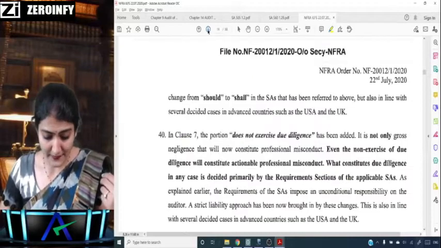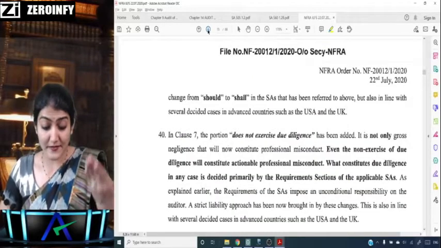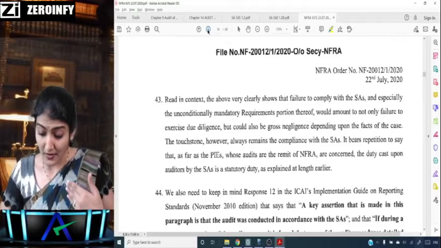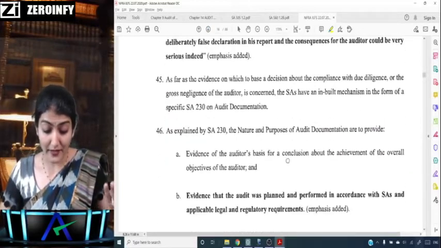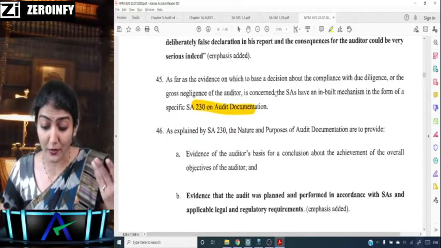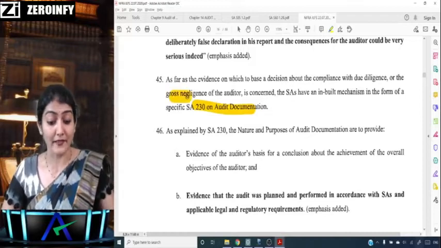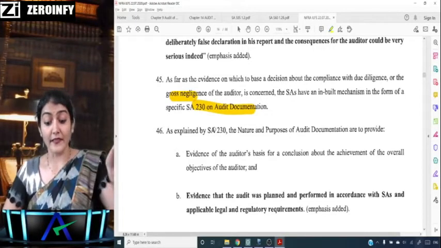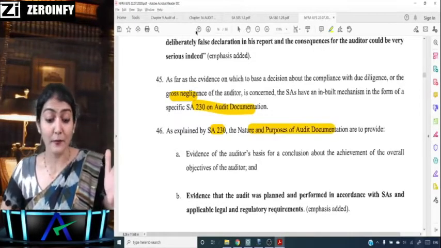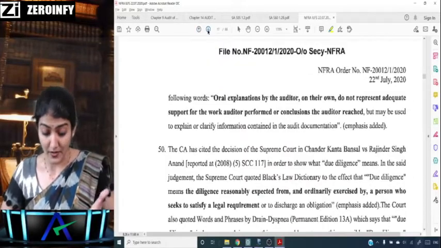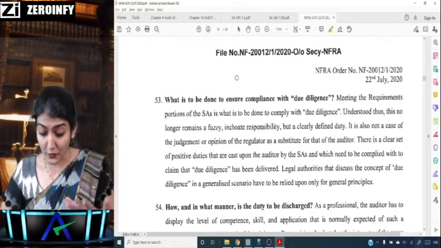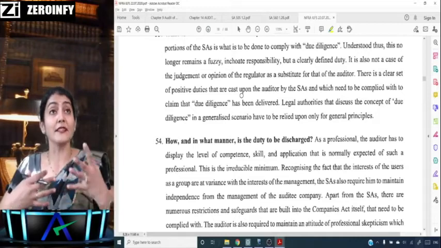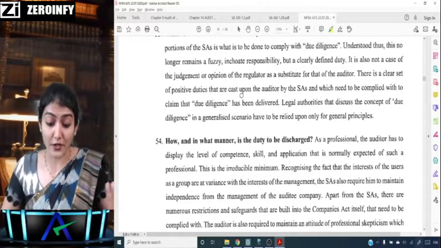So, does not exercise due diligence under clause 7, a key assertion that has been made. Then SA 230, audit documentation has not been properly maintained, that is why gross negligence. Then they've gone to SA 230, the nature and purpose of audit documentation. So a lot of effort also goes into creating any charge and passing such an order.